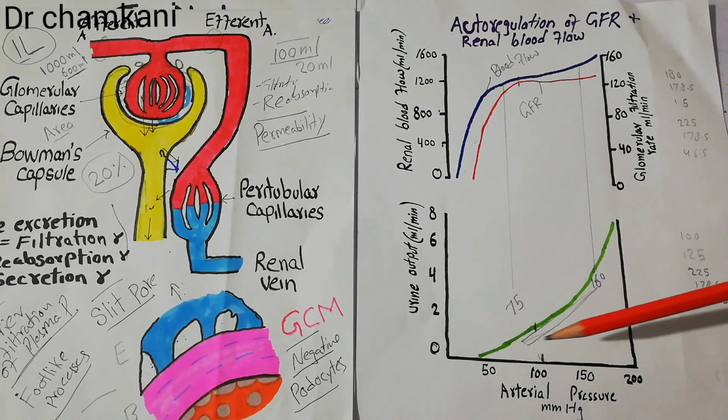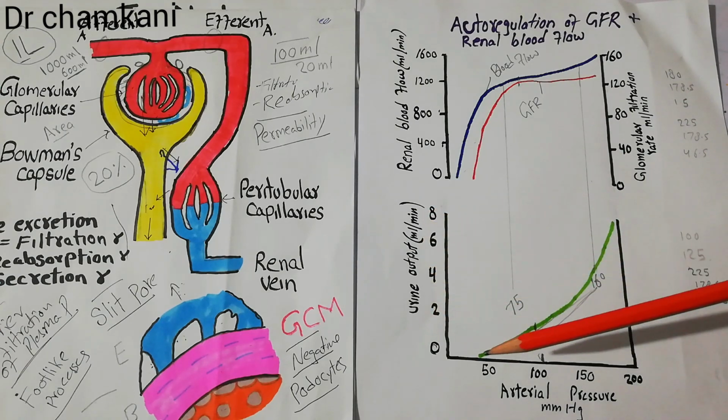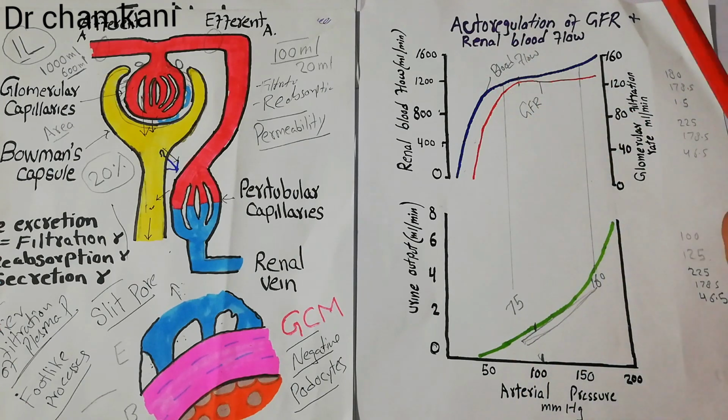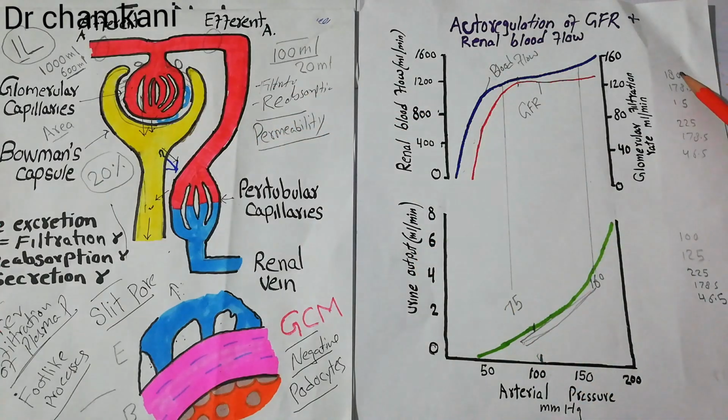We also discussed that with increasing and decreasing arterial pressure, the urine output increases and decreases. This is the urine output. But the GFR and blood flow are not increasing. Now, the normal glomerular filtration rate means that the amount of fluid filtered normally is around 180 liters per day.